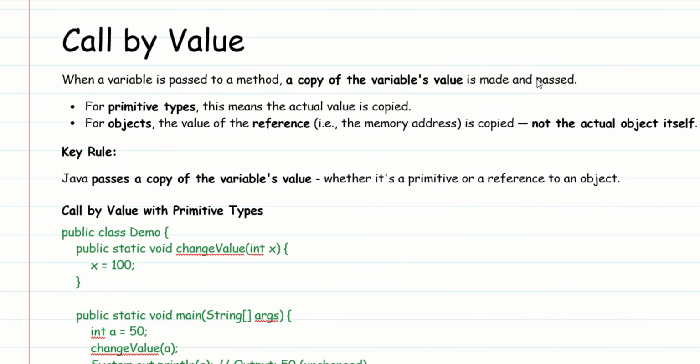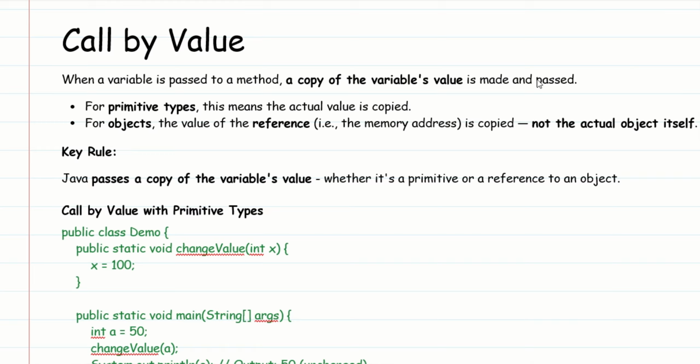Java is strictly pass by value. So when a variable is passed to a method, a copy of the variable's value is made and passed. For primitive types, this means that the actual value is copied. For objects, the value of the reference, that is the memory address, is copied, not the actual object itself.